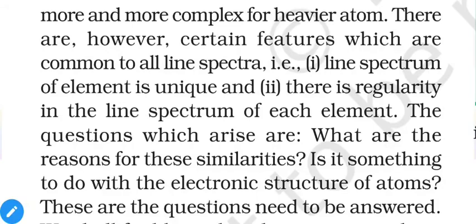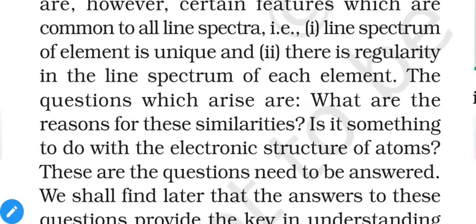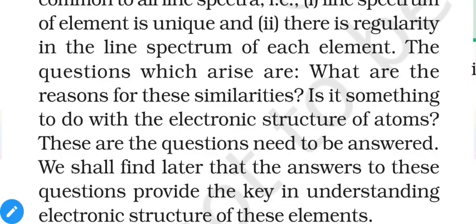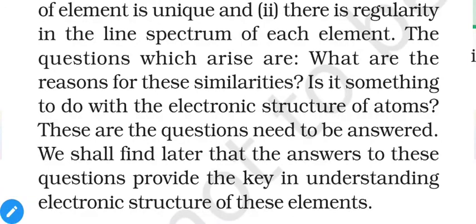There is a regularity in the line spectrum of each element. That means again they show similarity with each other, and the same type of element always gives the same type of line spectra. The questions that arise are: what are the reasons for these similarities, and is it something to do with the electronic structure of atoms? These questions need to be answered, and we shall find later that the answer to this question provided the key to understanding the electronic structure of these elements.